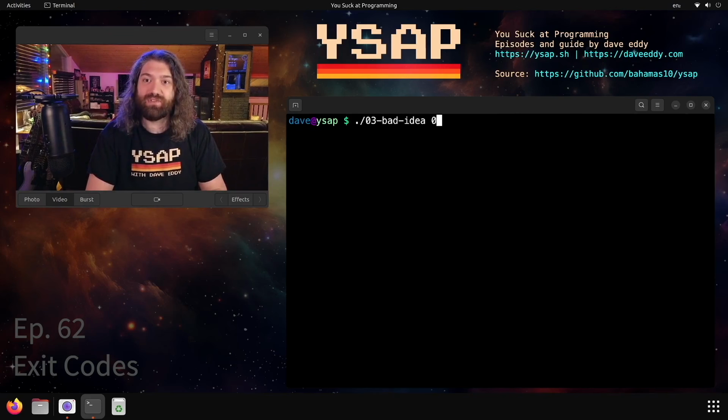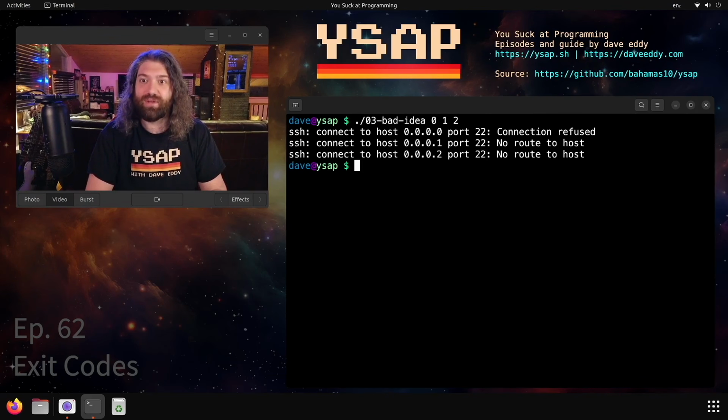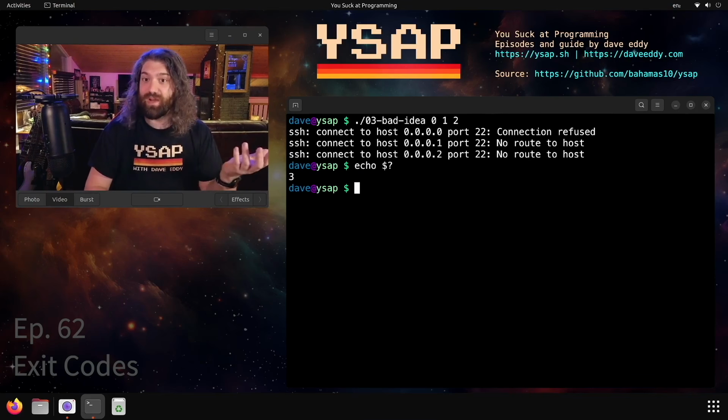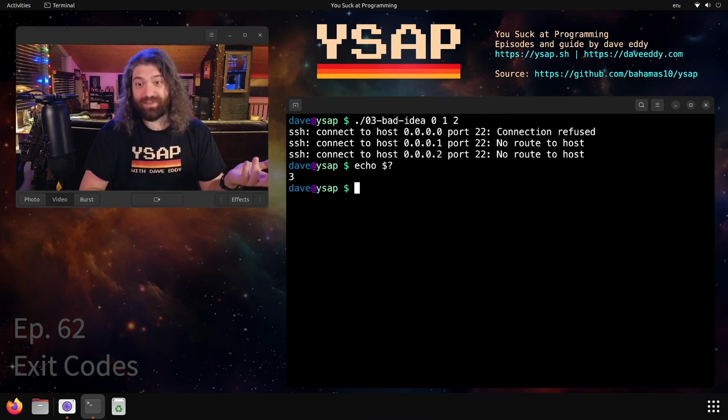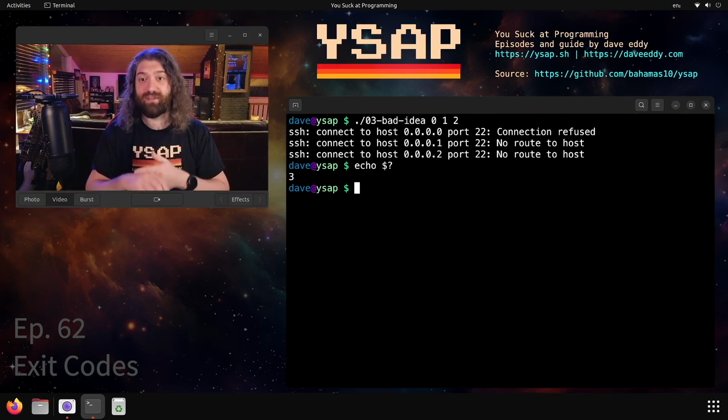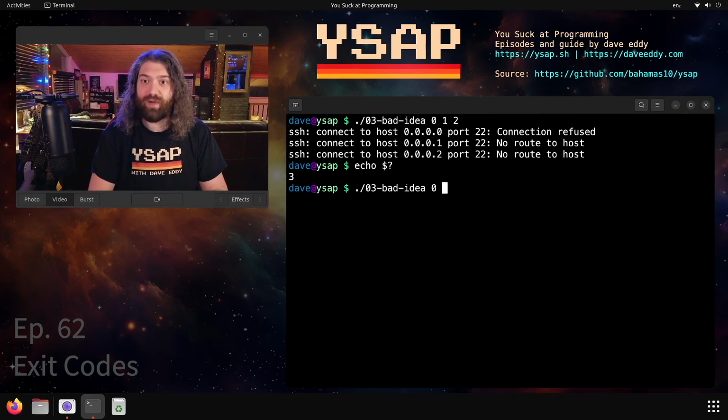But let's imagine we try to give it 3 arguments here. We tried to SSH into all 3 of those. We got problems. And now our exit code is 3. So we know 3 machines failed. It seems like this would be useful, right? If I gave it 5 arguments and we had an exit code of 3, we know that 3 out of the 5 failed. That seems like it's useful to transmit that information, but why is this a problem?